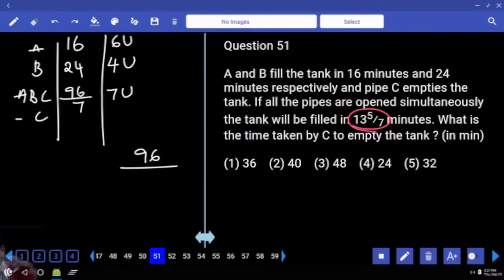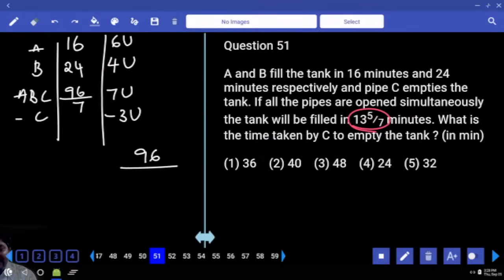See, A and B does 10 units. When C is included, it became 7 units. So 3 units got dropped out. Am I right? That means C does 3 units of negative work. Then time to empty the tank by C is 96 by 3. Answer 32. See, before that I verified something. Let me tell you that. What is your LCM?